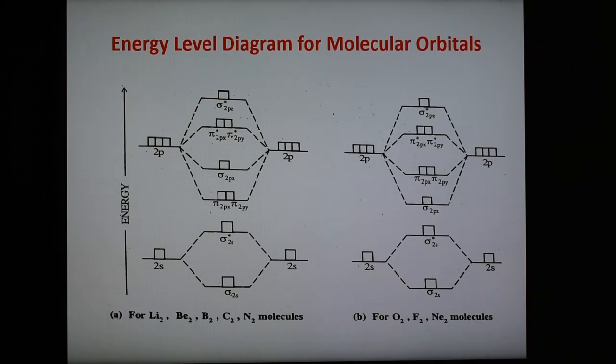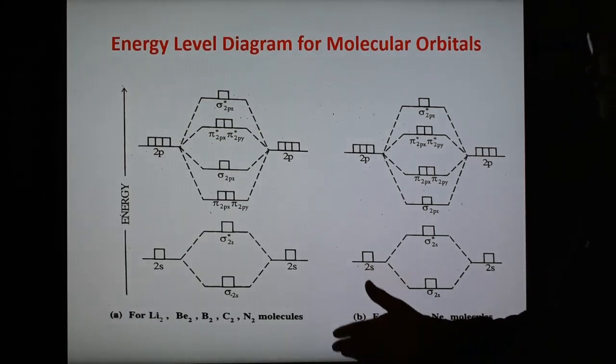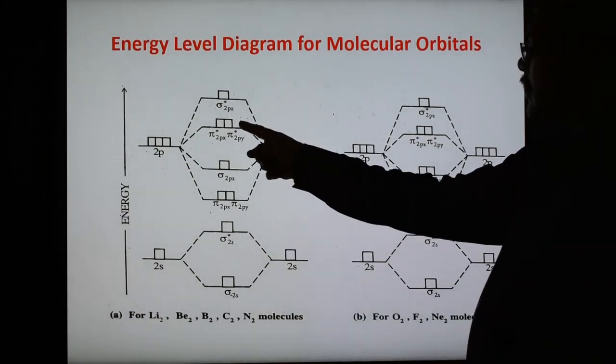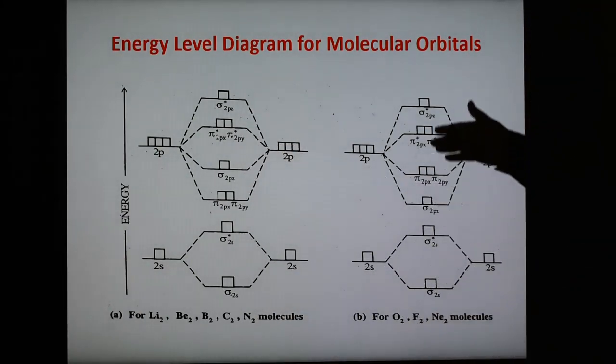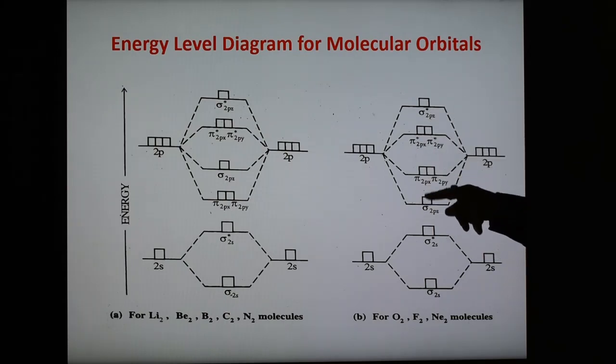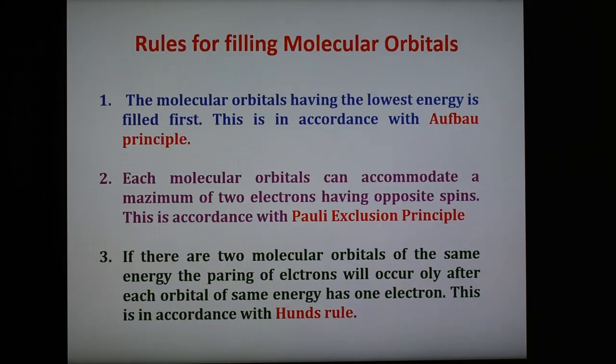So remember, when plotting the MO diagram, up to nitrogen there is this sequence, and after nitrogen, for oxygen and fluorine, this is the sequence. The difference depends upon the interaction of orbitals, because of which the sequence slightly changes after nitrogen.